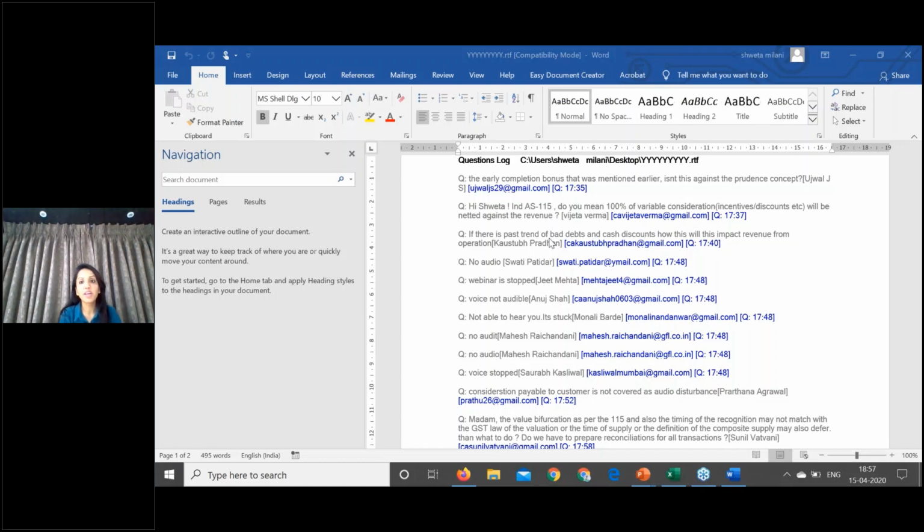Early completion bonus does not hamper the prudence concept because the standard itself says that based on a past trend, you are estimating the early completion bonus. So the prudence concept does not impact over here because you're using the past trend to establish how much bonus you're going to receive. So we have discussed the queries also, and it was a very good session with you all. The queries were also very intelligent.